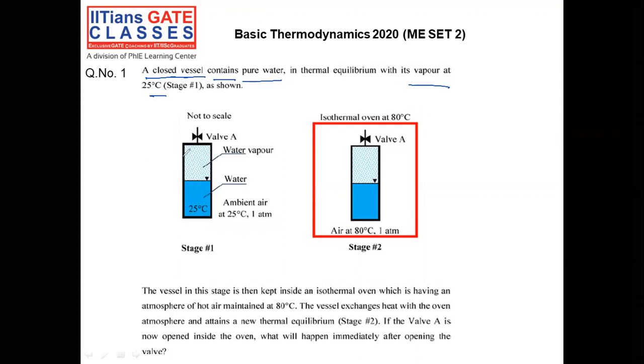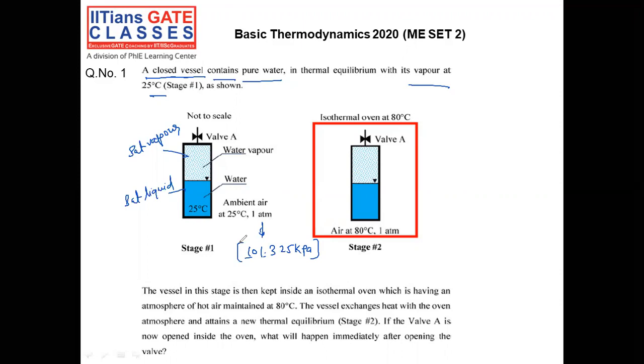That means here we have saturated vapor and here saturated liquid, and both are at a temperature of 25 degrees centigrade, and the atmosphere is at 1 atmospheric pressure. That means if you convert into kilopascal, it will be 101.325 kilopascal. That is the pressure value in the initial condition.